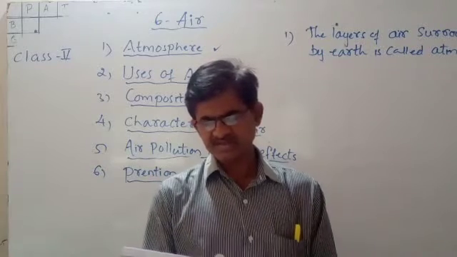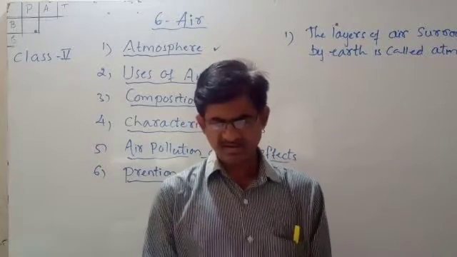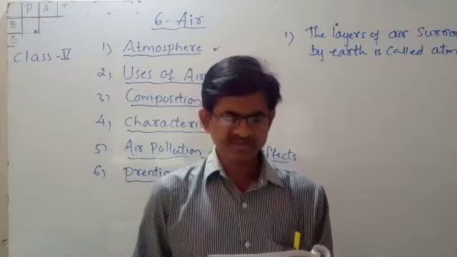Now, which gas is the major component of the air?